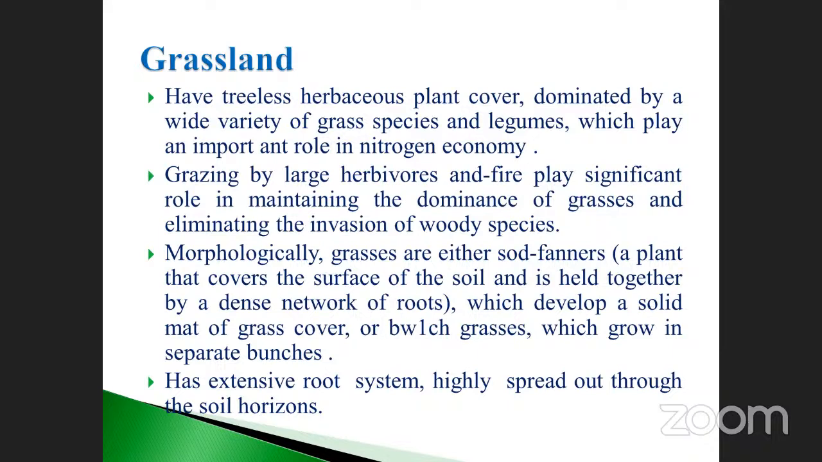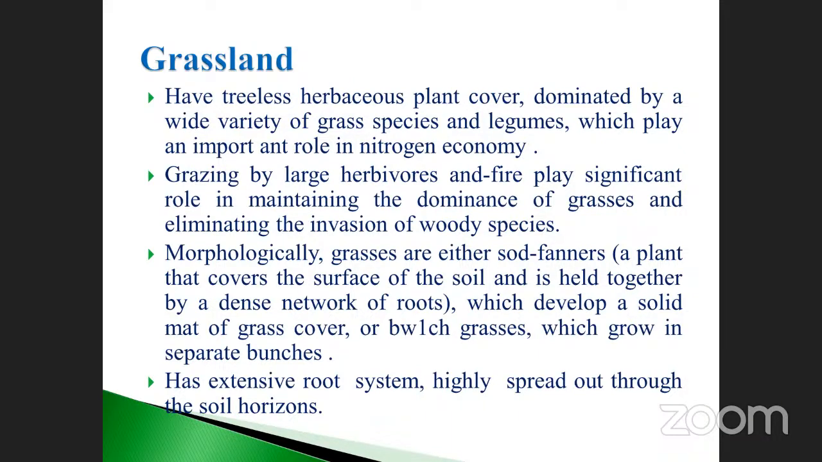Okay, the largest plant. And next, morphologically, grasses are either sod formers, plants that cover the surface of the soil and are held together by a dense network of roots. Already we know about it. Each and every plant is connected with the underground root also. They develop a solid mat of grass cover, or grasses which grow in separate bunches have an extensive root system highly spread out through the soil horizons. Already we discussed this part, my dear students.